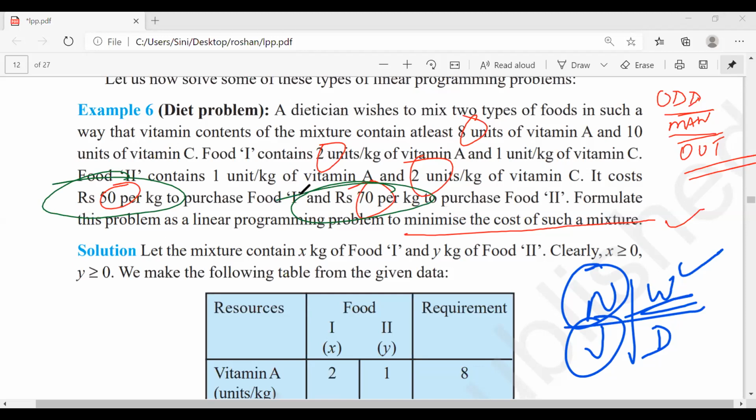So that will be my Z. Z is equal to what? The odd man out: 50x plus 70y. Is everyone clear up to this? Rest all are in units per kg or something with units. But the only thing in rupees is what? 50 and 70. So I got Z is equal to 50x plus 70y. That is the odd man out principle. So without knowing the question fully, we can get the answer very easily. Clear?